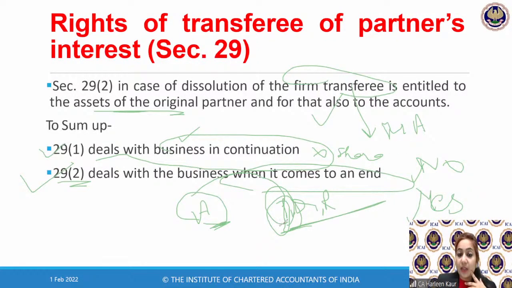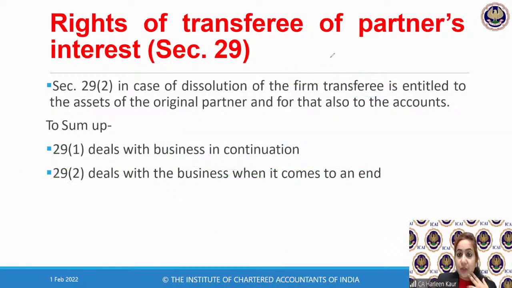So if Mr. P was having a 1/3 share, now the entire 1/3 share, Mr. A is also entitled to receive, the entire assets of the original partner. So on dissolution, he will receive his share of profits also, and now he can inspect the books of accounts as well. All right. This will become a little clearer when we do today the question paper which came in the examination in November 21 and 2020 as well. We'll take up the example and understand how Section 29 is actually applied in a case study as well.